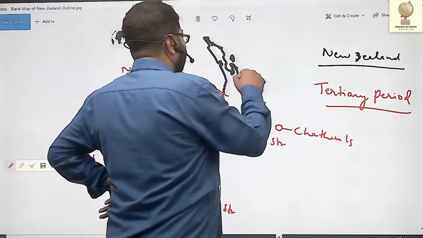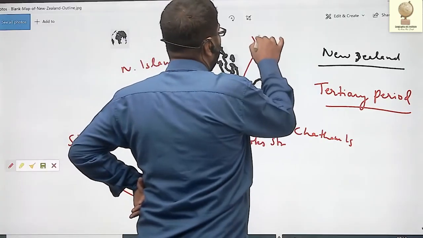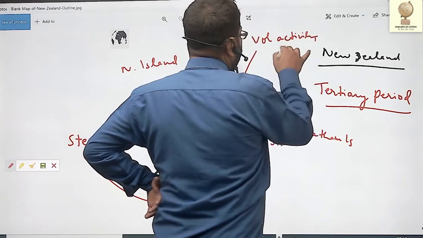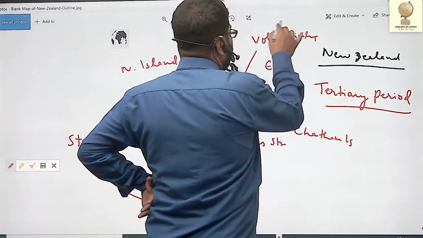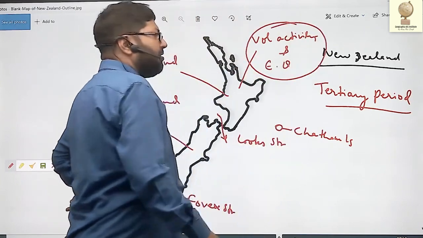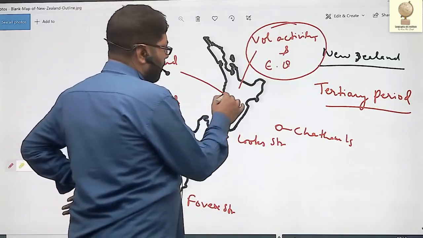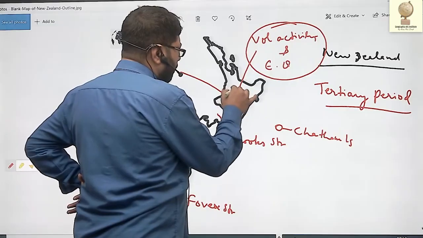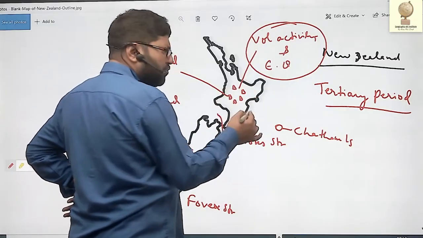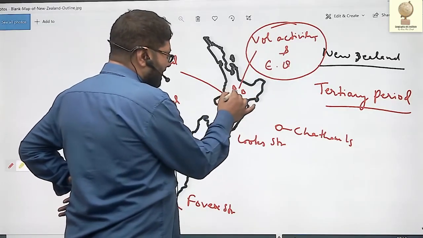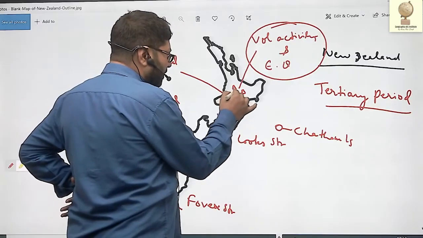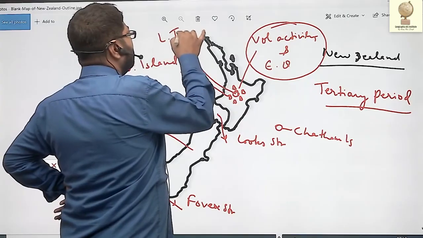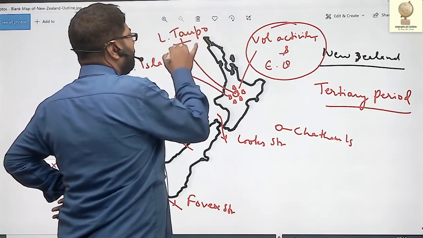In the Northern Island, volcanic activity and earthquakes are very frequent. In fact, the central part is studded with numerous volcanic cones, hot springs, geysers, and at the center there is a large lake, Lake Taupo.